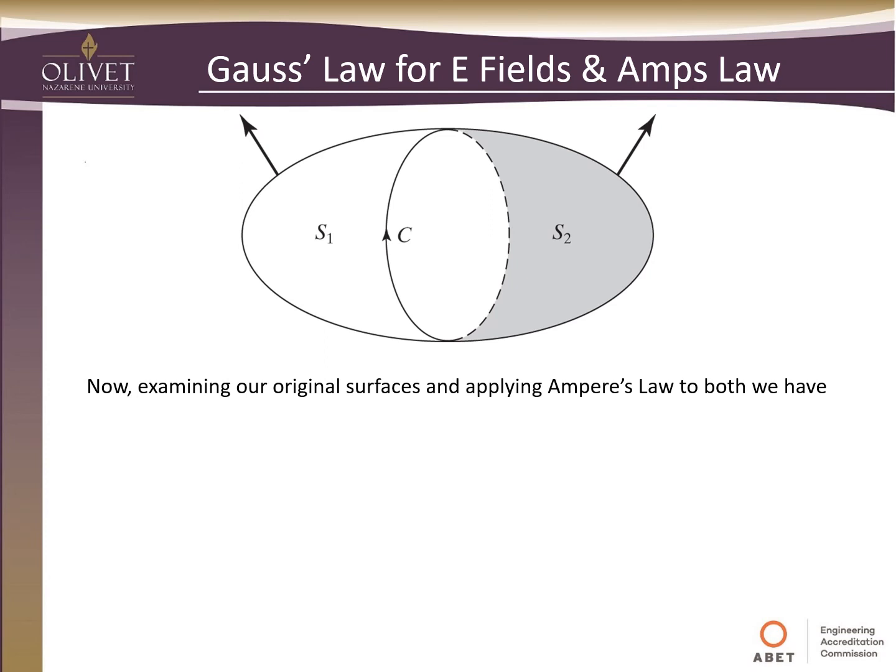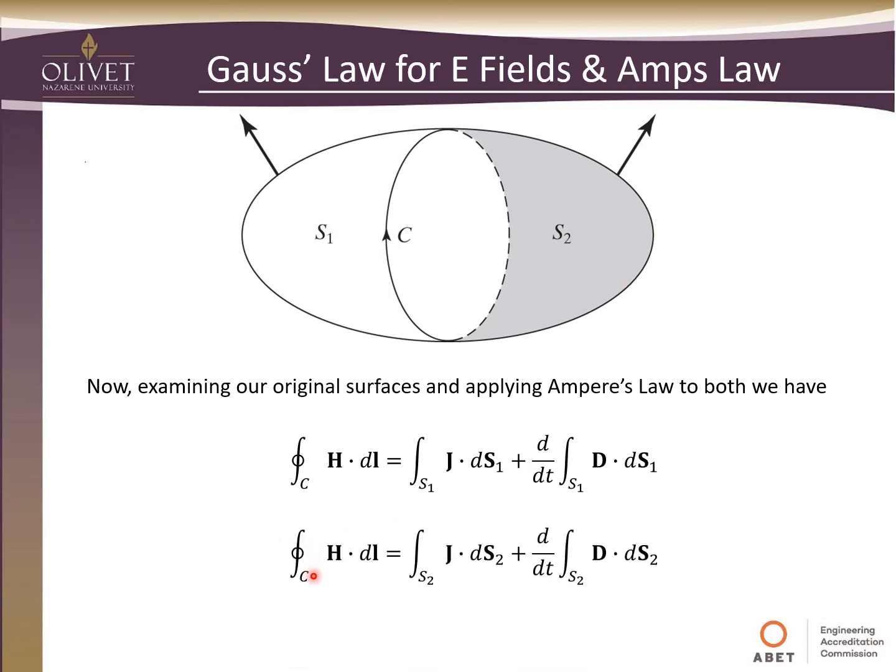So now, we can examine our original surfaces and apply Ampere's law to both surfaces. The magnetic field intensity around this circle has got to equal the current flow and the displacement current on surface 1. But we could also say that the magnetic field intensity around this same closed path has got to equal the total current flow and the displacement current on S2.